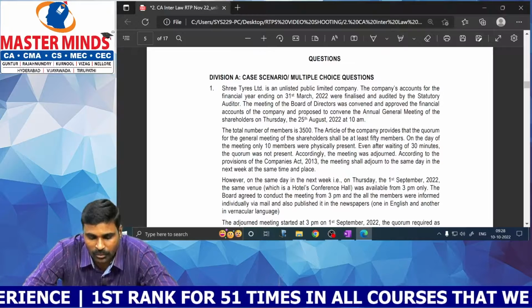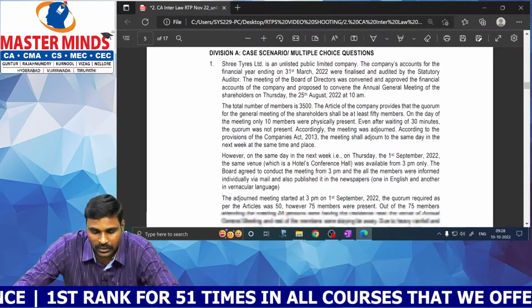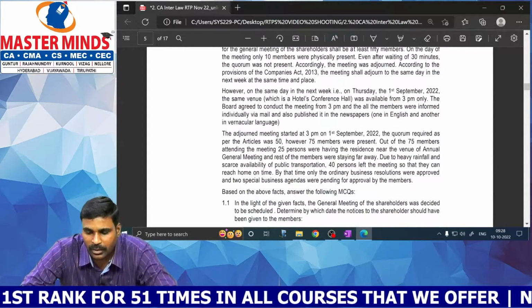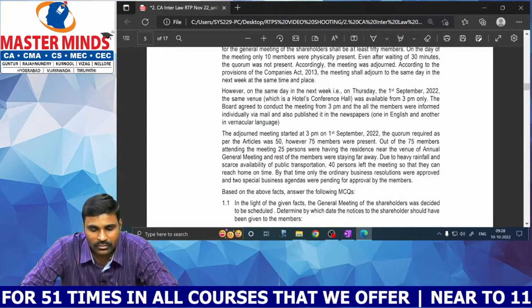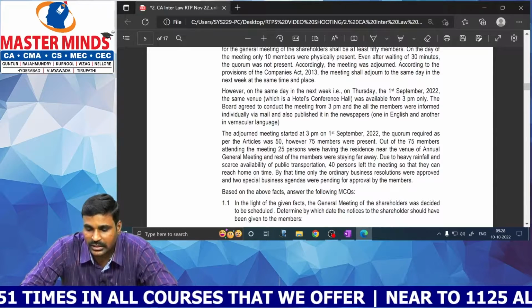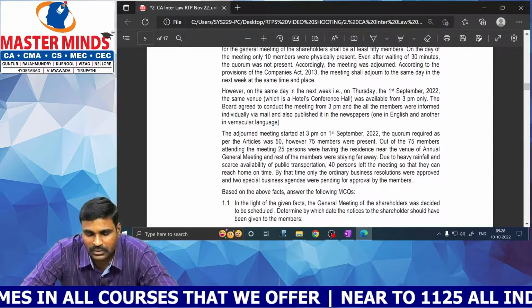And all the members were informed individually and also published it in the newspapers. The adjourned meeting started at 3 p.m. The quorum required as per the articles was 50. However, 75 members were present. Out of 75 attending the meeting, 25 were having the residence near the venue of the AGM and the rest of the members were staying far away.